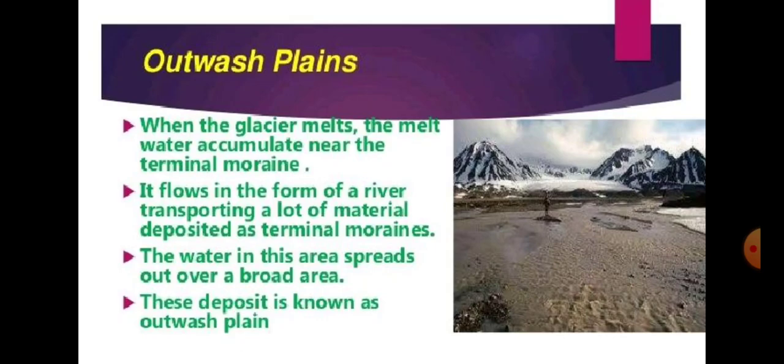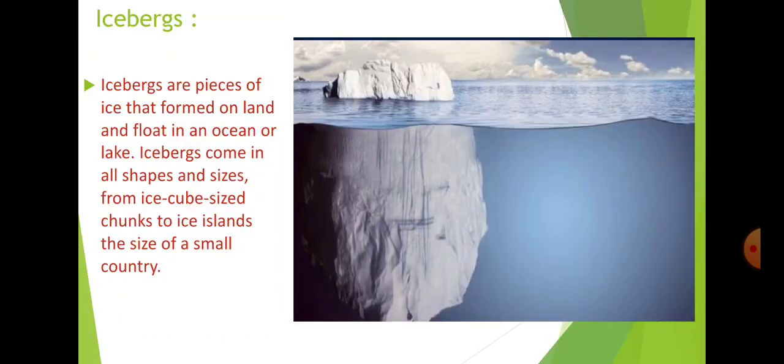So it also deposits the moraine and transports the moraine when the glacier melts, and it covers a larger area than the other landforms created by the glaciers. So these are the things that are formed by the glacier activities.